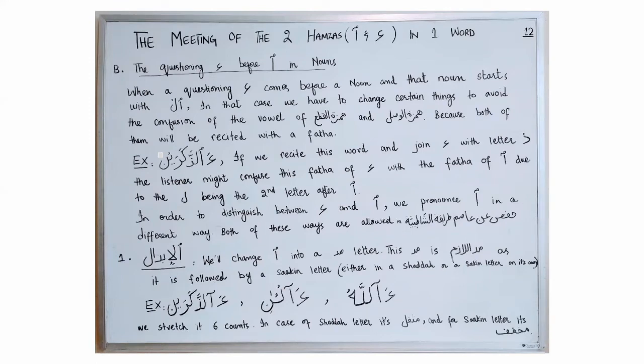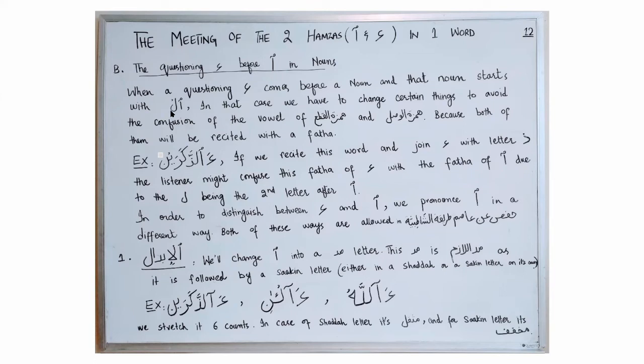The other case is when Hamzatul Qat'a comes before Hamzatul Wasl in nouns. When a questioning Hamzatul Qat'a comes before a noun and that noun starts with al, lam at-ta'rif, that has Hamzatul Wasl before it, in that case, we have to change certain things in order to avoid confusion about whether the fatha that we are reciting is the fatha from Hamzatul Wasl or the fatha of Hamzatul Qat'a.